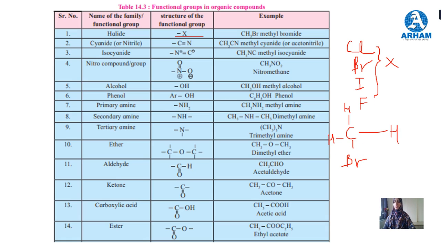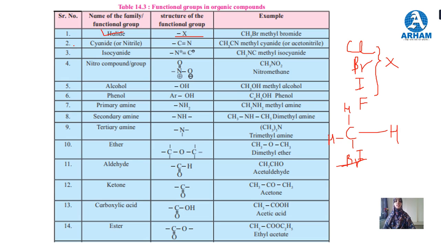If we replace this hydrogen with iodine, it is methyl iodide, and with chlorine, methyl chloride. So this is an example of halide functionality. From hydrocarbons, we remove one hydrogen, and the new functionality formed is called haloalkane. The IUPAC name of this halide is haloalkane.